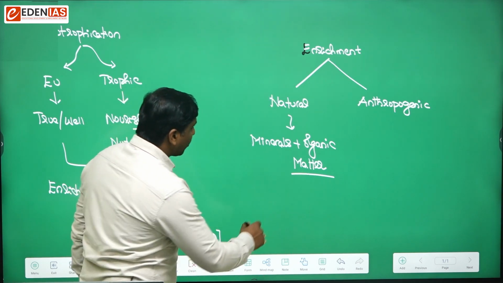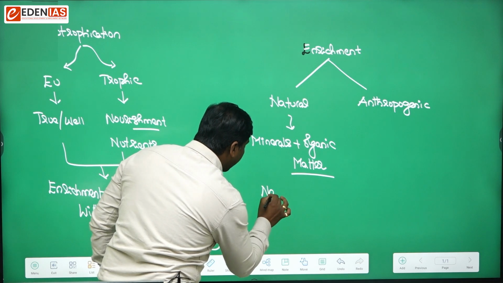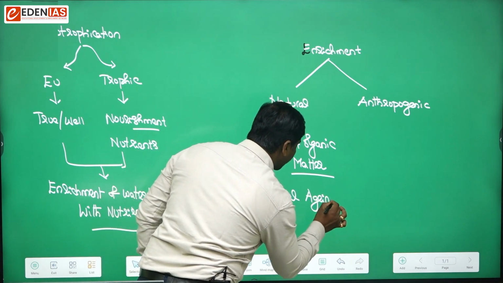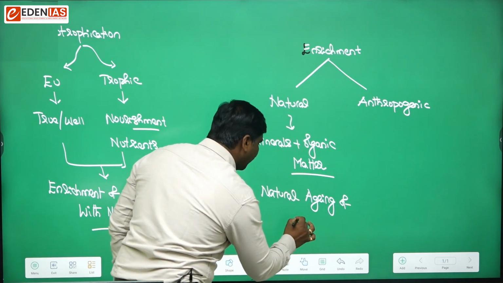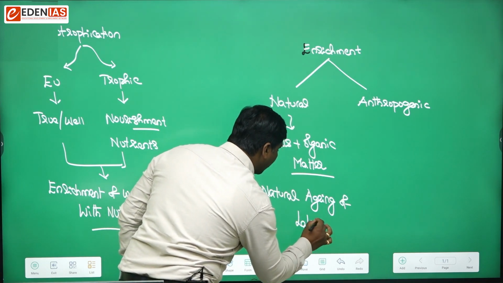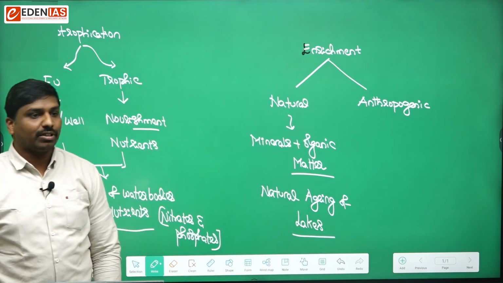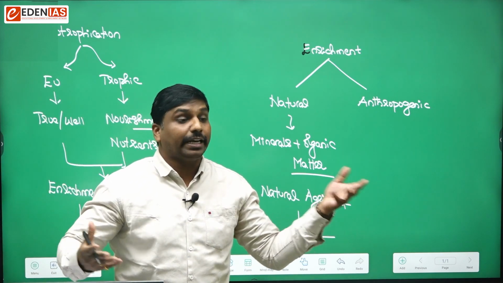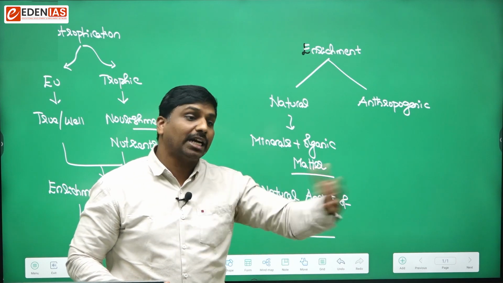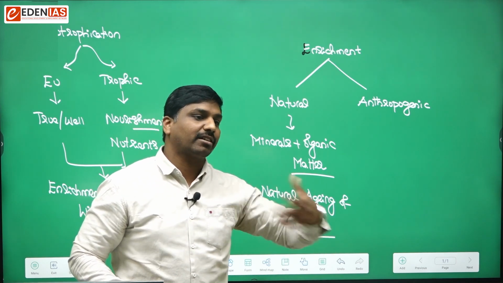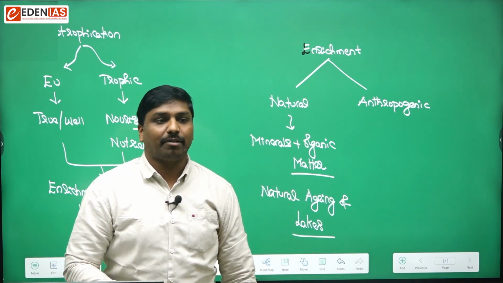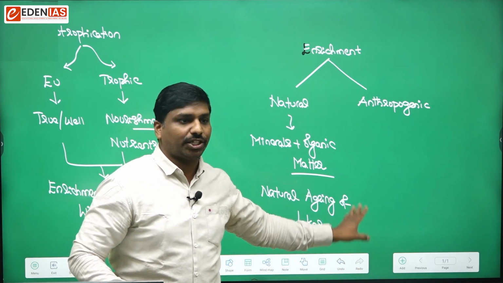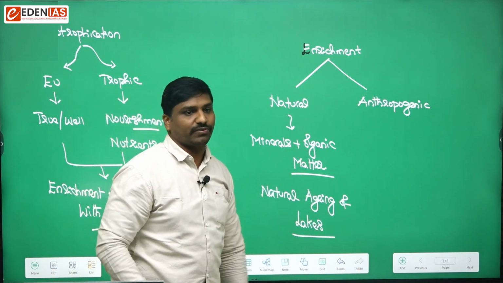This process is also known as natural aging of water bodies. If it is a lake, it is the natural aging of lakes. Over a period of time, lakes may vanish. Lakes may get converted into marshy areas, and from marshy areas they may get converted into wetlands. This is how lakes may vanish. That is the natural eutrophication process.